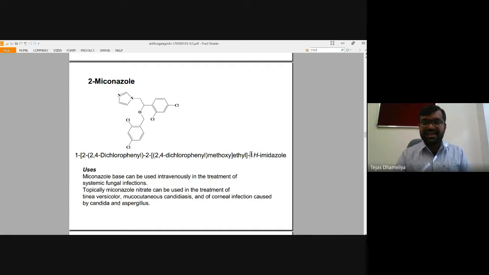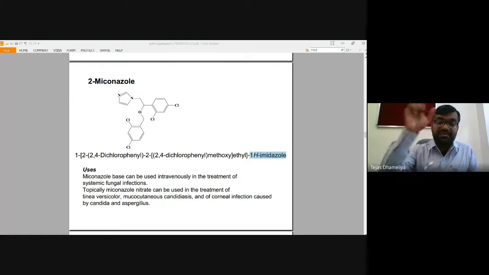Let us understand the IUPAC name, although it is practically difficult to teach you to convert the IUPAC name into the structure through these online sessions. Last year, since we taught this class in offline mode, I used to draw the IUPAC name on the board and ask the students to convert the name to the structure.